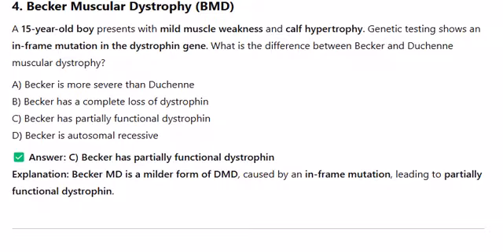Answer C. Becker has partially functional dystrophin. Explanation: Becker MD is a milder form of DMD caused by an in-frame mutation, leading to partially functional dystrophin.